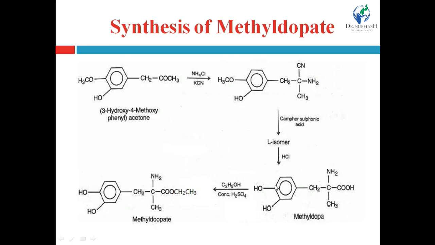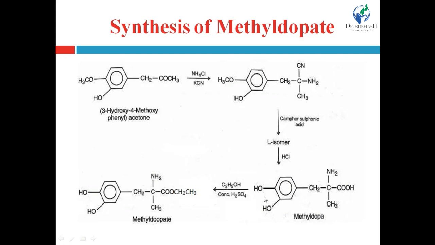So the L isomer is isolated by using camphor sulfonic acid, which is used to isolate the L isomer from the racemic mixture of this intermediate, right. Now when the L isomer of this intermediate is reacted with hydrochloric acid, it produces methyldopa, right. It is a directly acting sympatholytic drug, right.